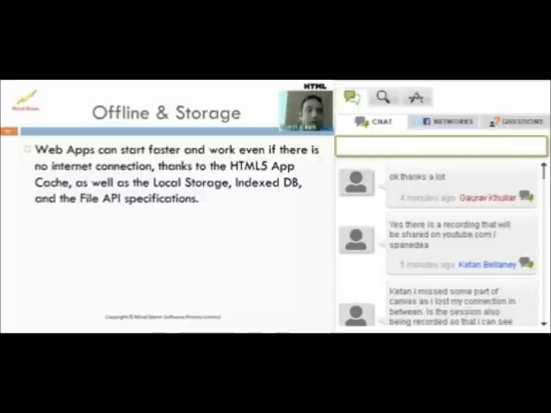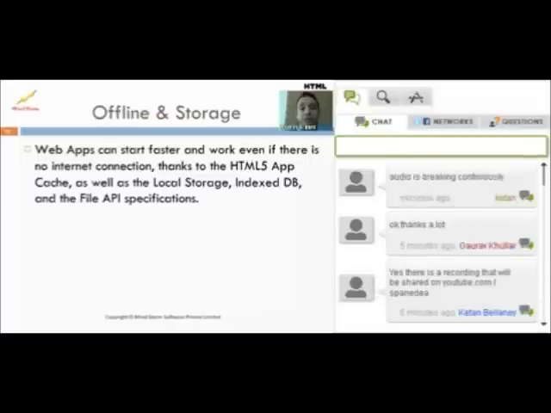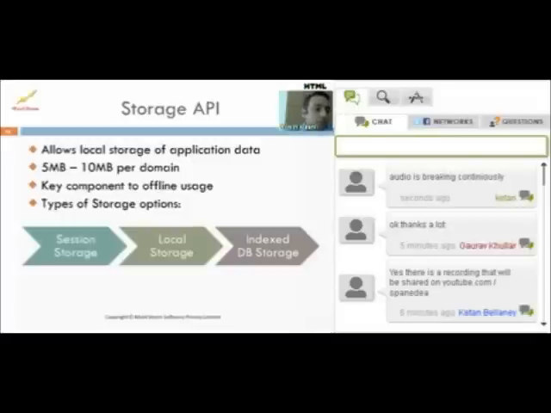If people want more advanced storage, they can also go for the IndexedDB specification. Prior to IndexedDB, there was the Web SQL specification, which means you have an SQL database right within your browser. You can create a database, you can create tables, you can fire select statements, insert statements, all within the browser itself. And this again is persistent storage. So even if you shut down your session or the browser or close the machine and come back to it, it's still going to remain. We'll see an example of the offline storage in a moment.